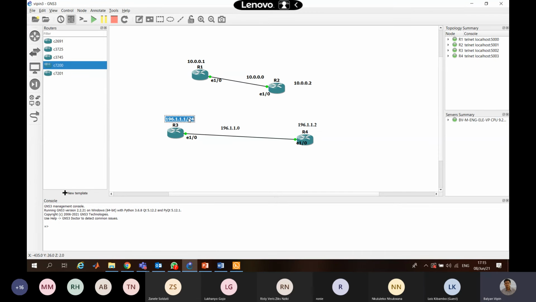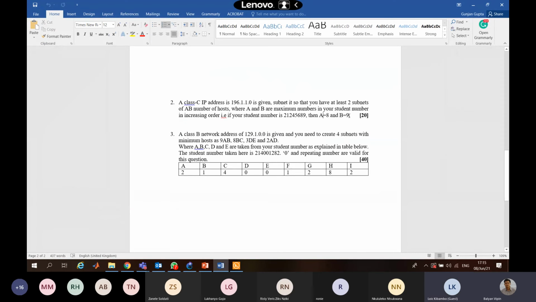What is this value of CIDR that you have to write yourself? If you see the assignment, you have this IP address given to you, and you have to create a subnet of it so that you have at least two subnets of this much number of hosts. So if I have 8 and 9 as A and B, then 89 must be my hosts in both the subnets.